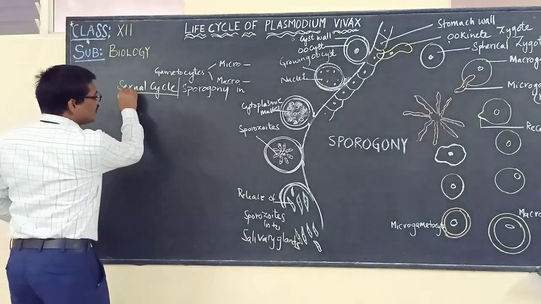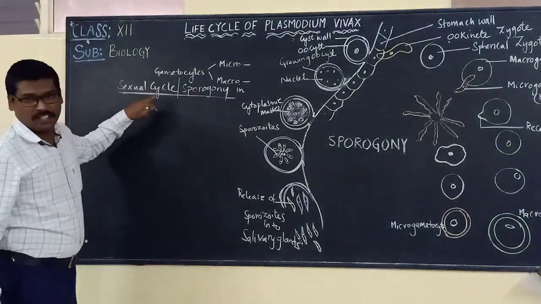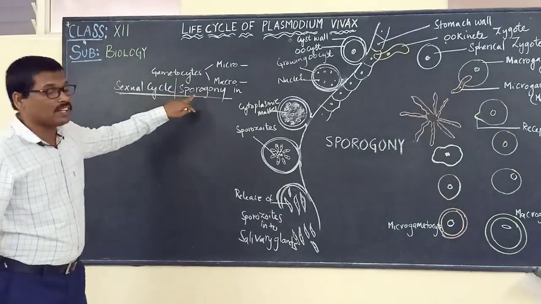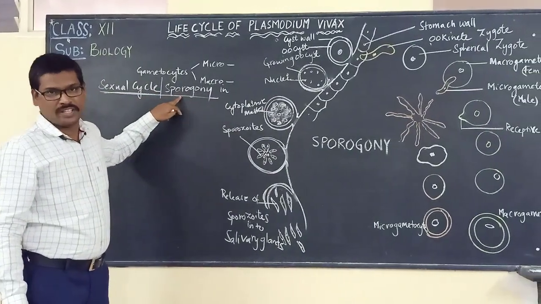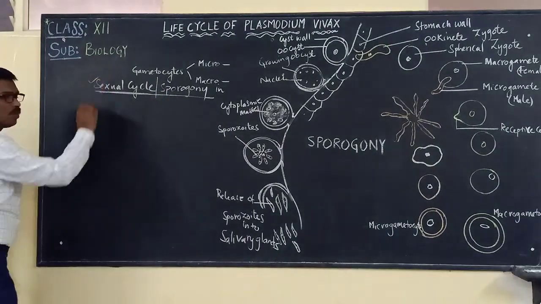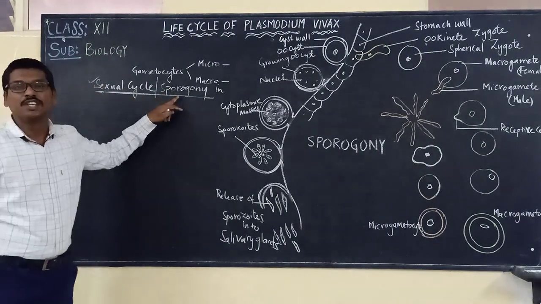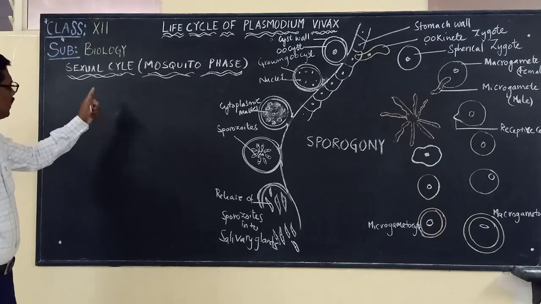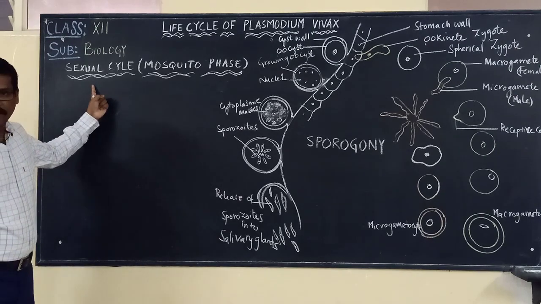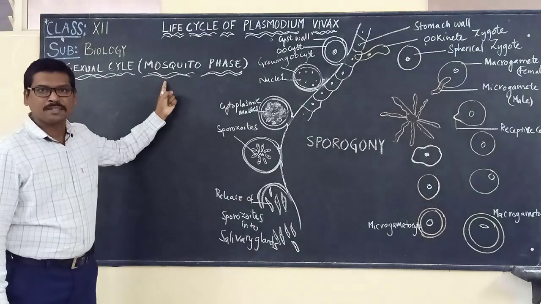So let us now take up the sexual life cycle, otherwise called sporogony. In simple terms we call it the mosquito phase.